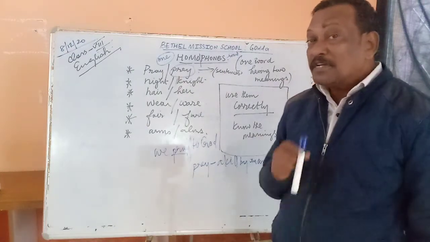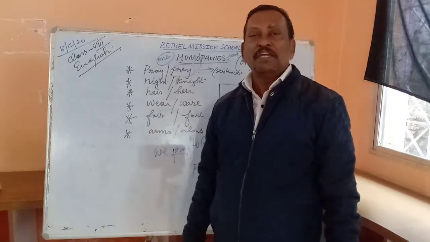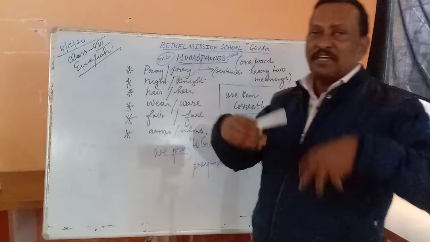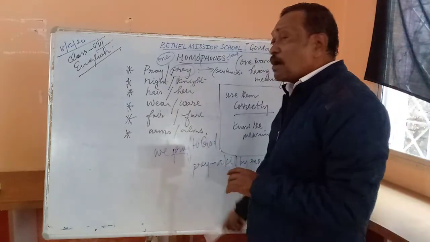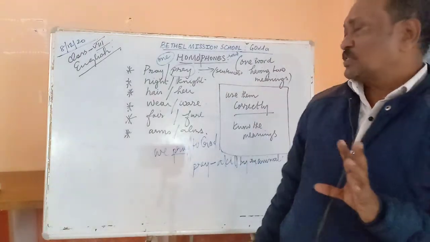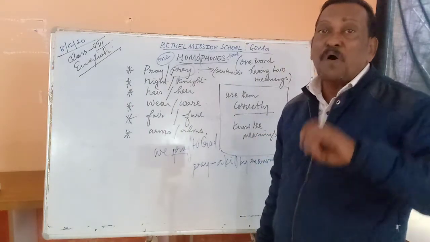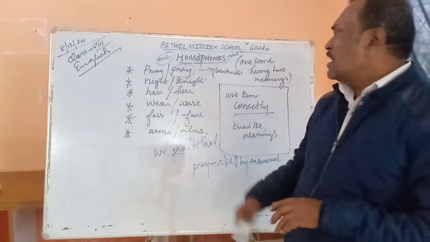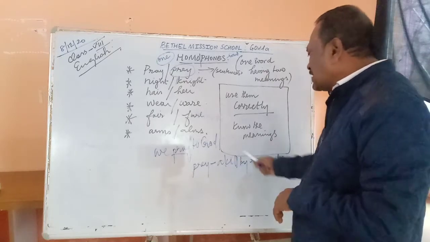So what has happened to the deer now? The deer has become a prey to the lion. It has become a victim of the lion. Therefore the lion killed it and he had a hearty meal. So prey. We should not become prey to the enemies, or we should not become a prey to wealth and temptations. We can also use it in that sense, right? Prey means becoming subjected to or becoming a kill.